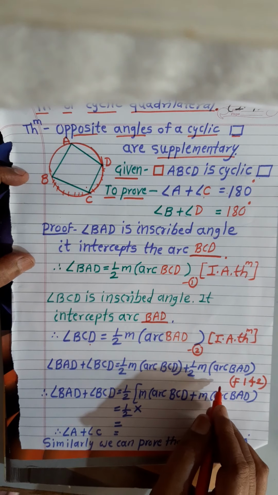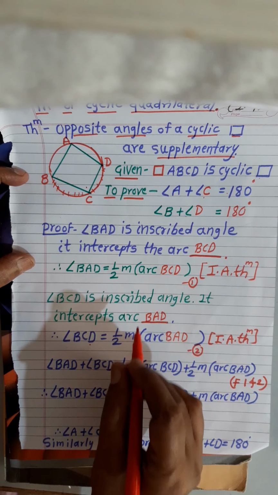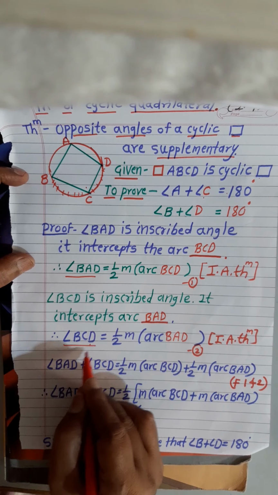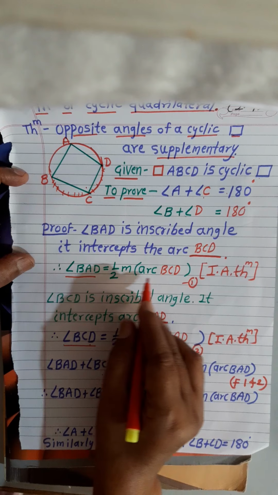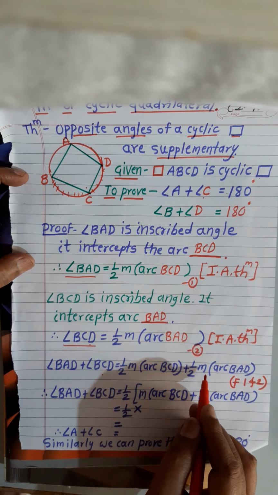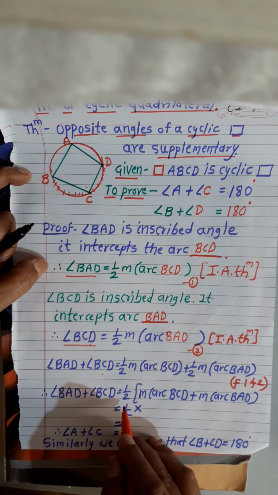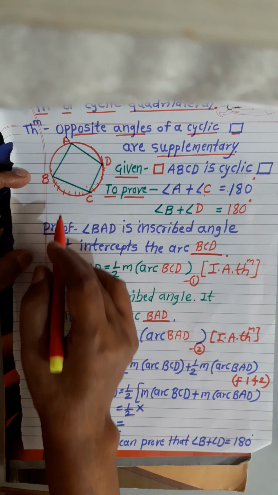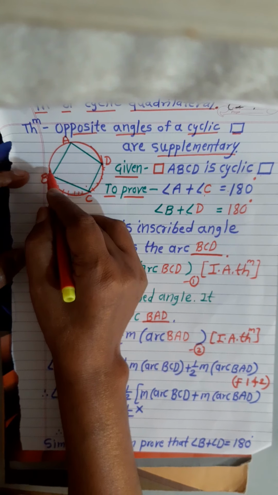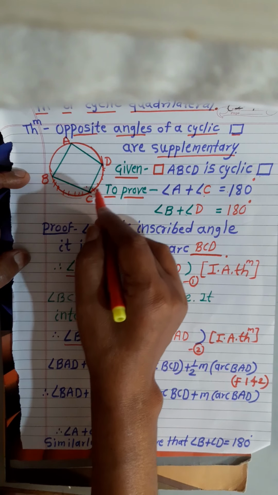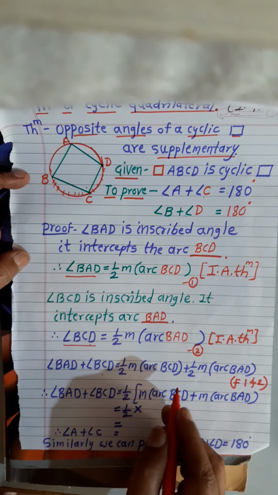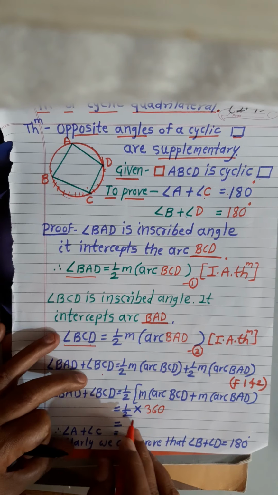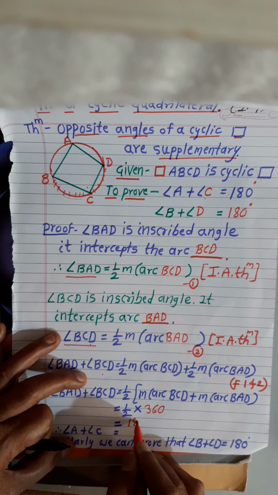Now, we add equations 1 and 2, adding RHS to RHS and LHS to LHS. Angle BAD plus angle BCD equals 1/2 the measure of arc BCD plus 1/2 the measure of arc BAD. Now take 1/2 common: the measure of arc BCD plus the measure of arc BAD. Now see, this is nothing but the whole circle. And what is the measure of the whole circle? It is 360 degrees, and if we divide it, we get 180.